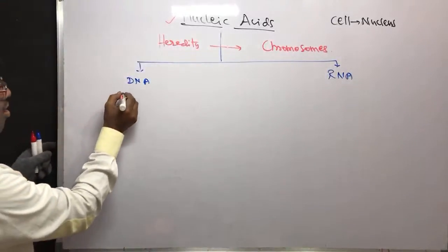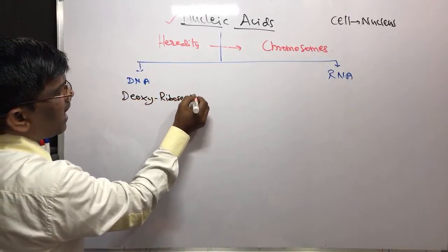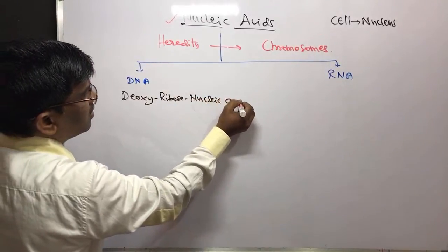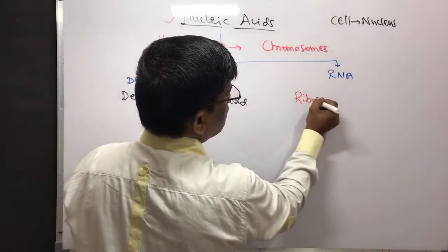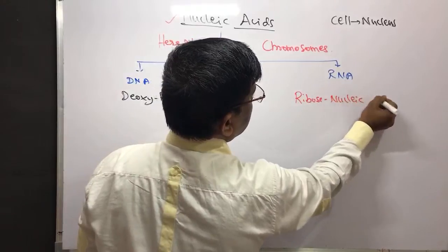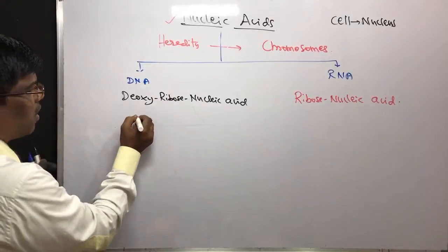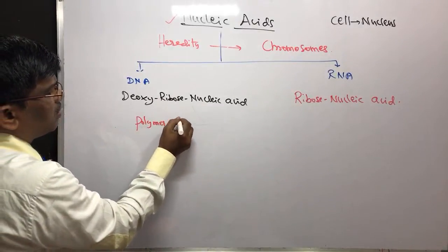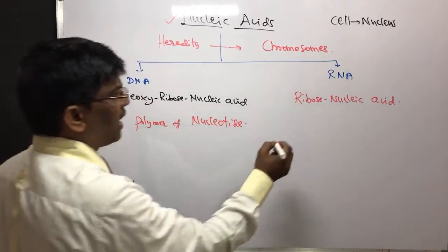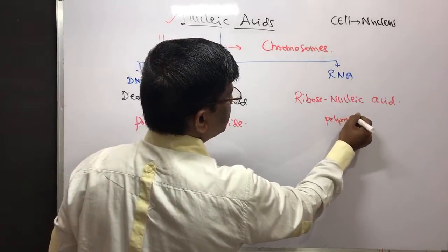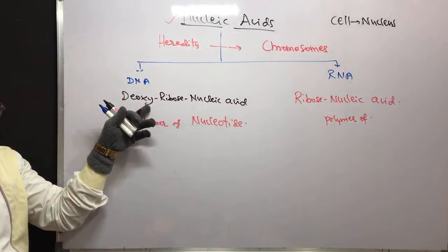The name is deoxyribose nucleic acid, and this is ribose nucleic acid. So deoxyribose nucleic acid is nothing but a polymer of nucleotides, and RNA is also a polymer of nucleotides. But the sugar in the nucleotide is ribose here, and deoxyribose there.